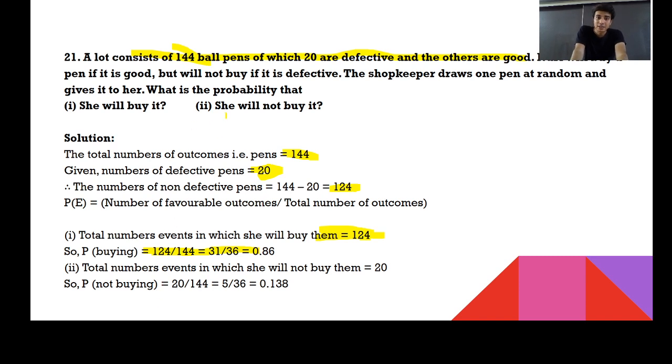The next question: she'll not buy it. Again, the total is 144, and the number of defective pens, meaning not buying, is 20. So this case could be 20 upon 144. And 20 upon 144 could be 0.138. So directly you got your answer in the format of 0.138 or 5 upon 36.